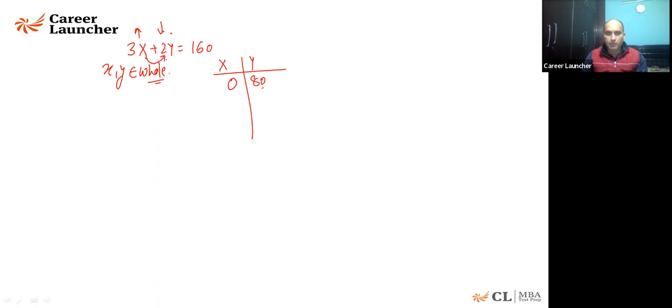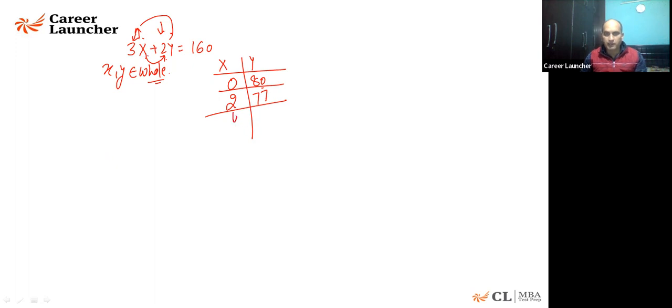Now x takes the gap of the coefficient of y, and y takes the gap of the coefficient of x. So the next value of x will increase by 2 and y will decrease by 3. Is that fine? This is what we discussed in the earlier class. 3 twos are 6 and 77 twos are 154, plus 6 is 160. I'm sure you agree with this.